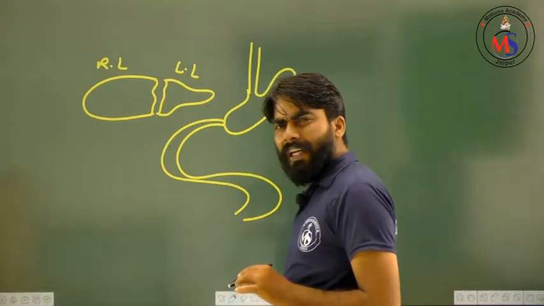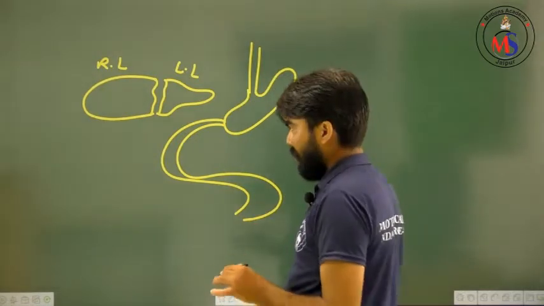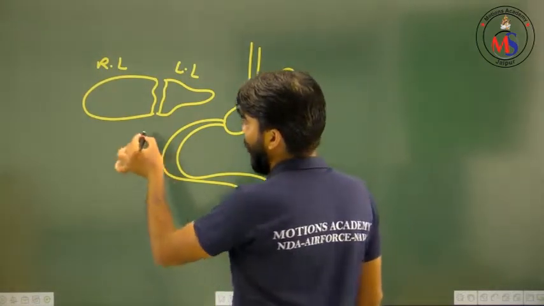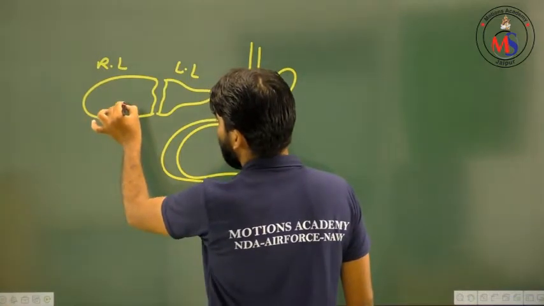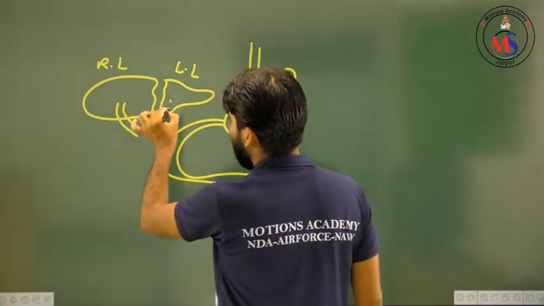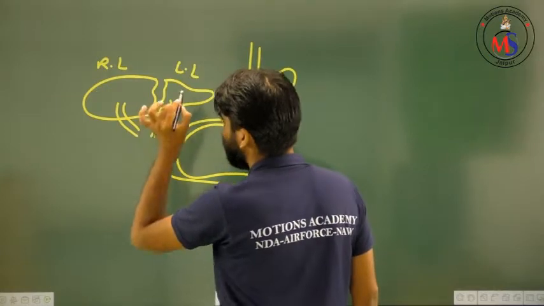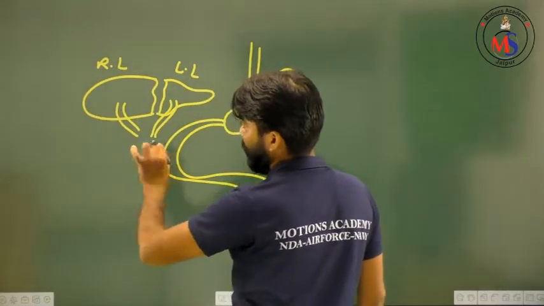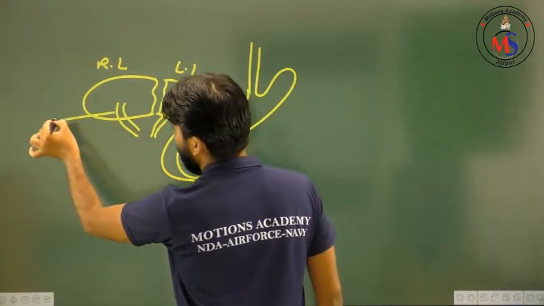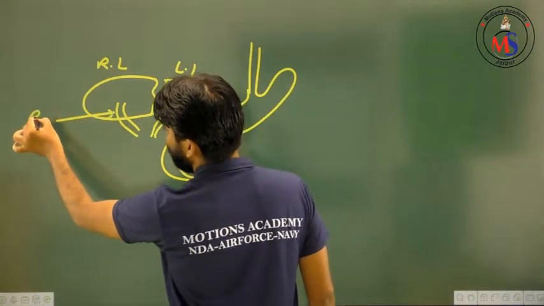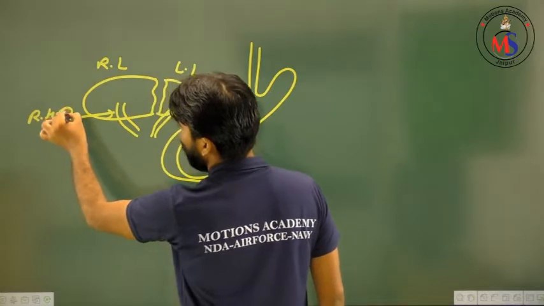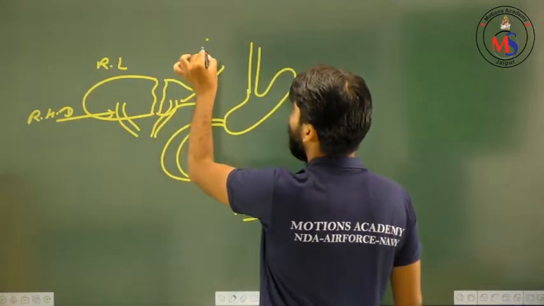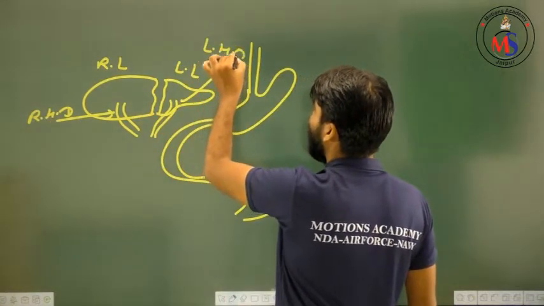What will be secreted by the liver? Bile juice, and after the secretion, bile juice will be carried by ducts, and there are two because there are two lobes. These ducts are known as hepatic ducts. This is the right hepatic duct, and this is the left hepatic duct.